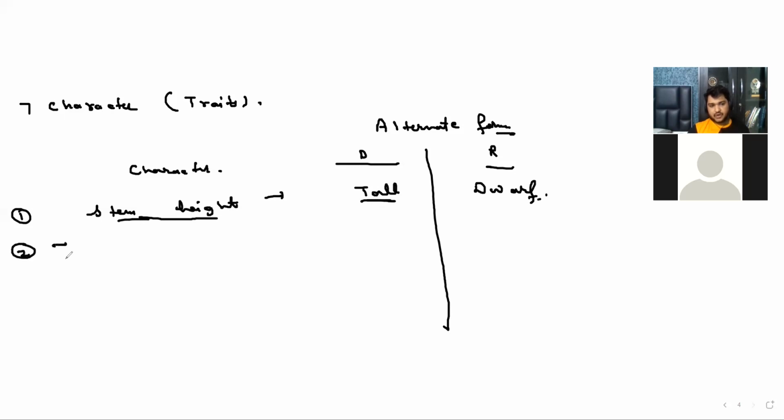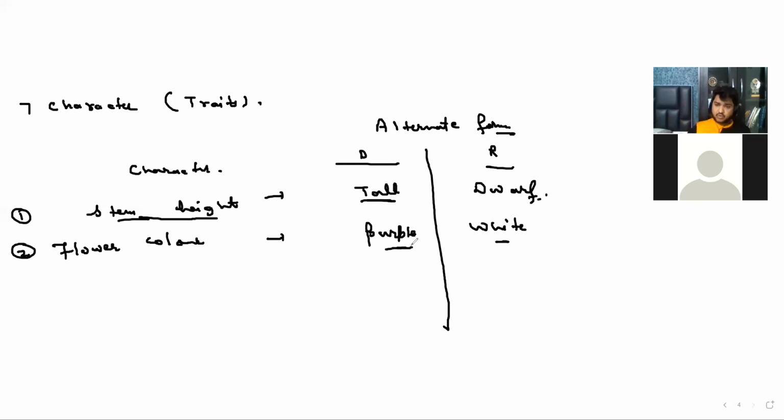Flower color. So we have the flower color, first is purple, and it is white. So purple is dominant and white color is recessive. Aren't there more colors for flower, like red, yellow?